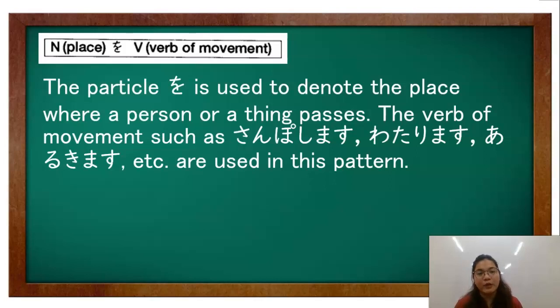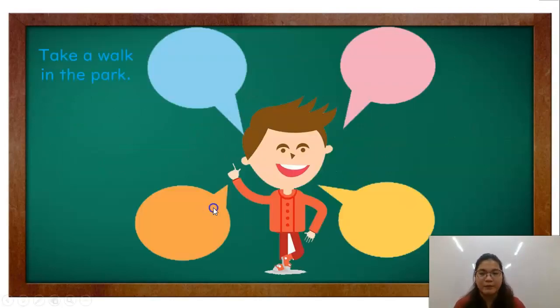For example, the verb of movement such as samposhimasu. Samposhimasu is walking, okay? Watarimasu means tumawid. And arukimasu, which is lumalakad. And another, okay, that are used in this pattern. So anything that moves or dumadaan, okay, to a certain place. Kung ano yung place na yun, i-denote natin siya as particle o. Just like some examples here.